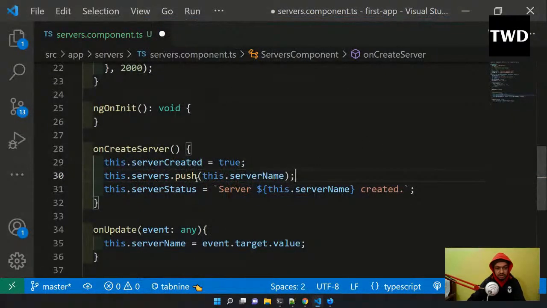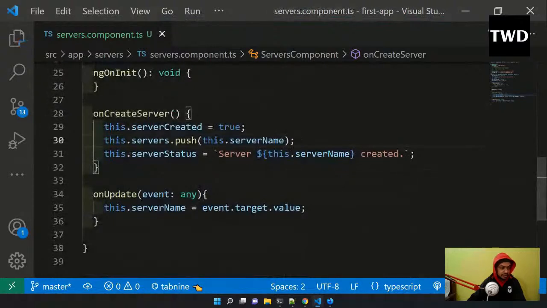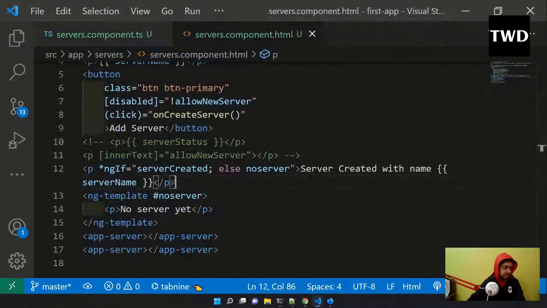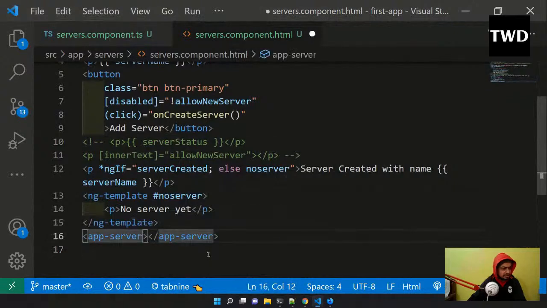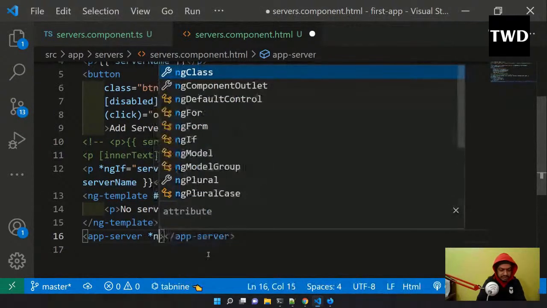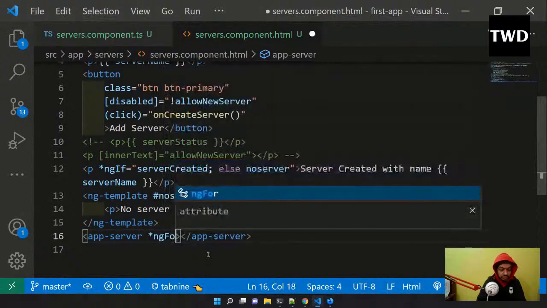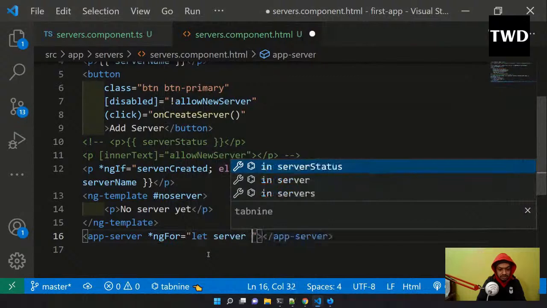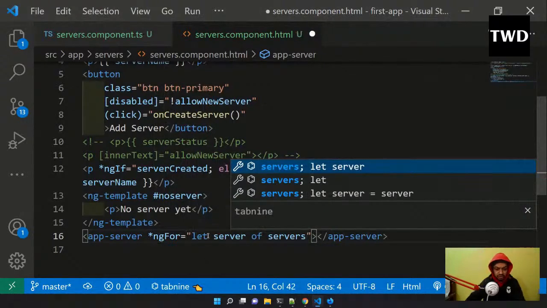What is the server name? I'm going to push it. Servers.push, server name is there. Now we'll come to the corresponding HTML file. In the app server I don't want to have two app servers, so whatever is there I will have that. So here I'll have the ngFor equal to let server of servers. This is like the for-of loop which we have.